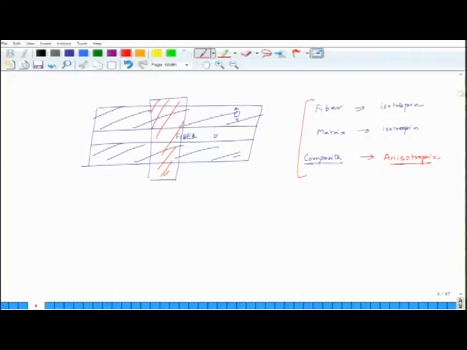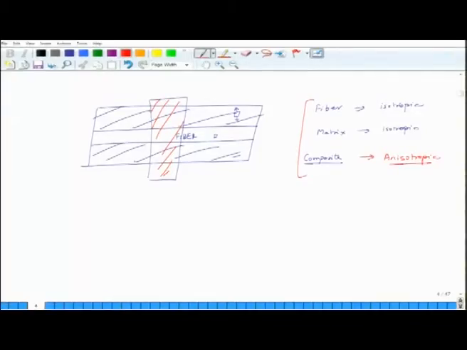So, individual constituents could be isotropic, but the composite could be anisotropic because you are now testing not at a micro level, but at a macro level. If you test the material at a macro level, the material you will find is anisotropic. The same material, if you test it at micro level, you will find that the material is isotropic, because when you test it at micro level, you will either have fiber or you will have matrix, and both these materials may be isotropic, and then you will get results of isotropy.